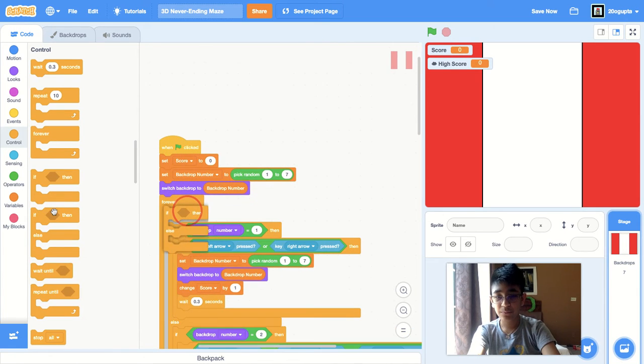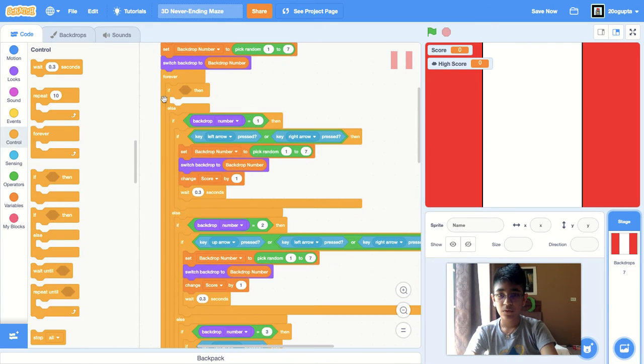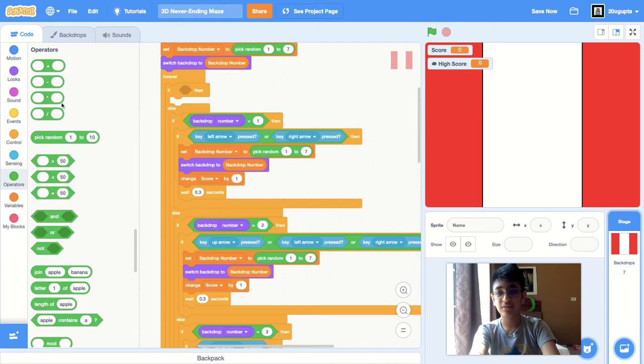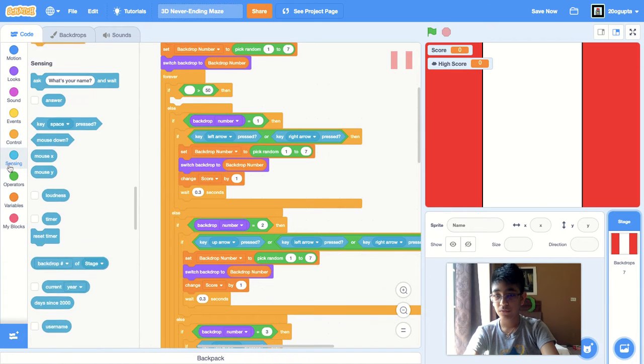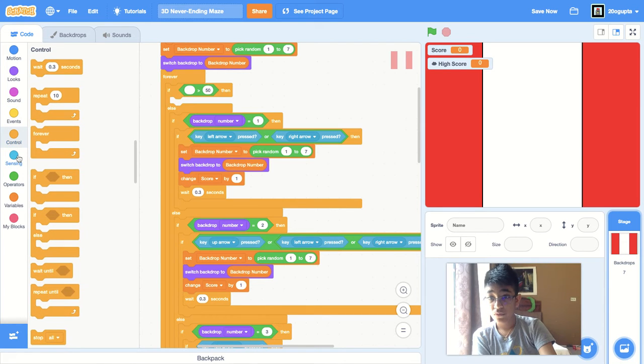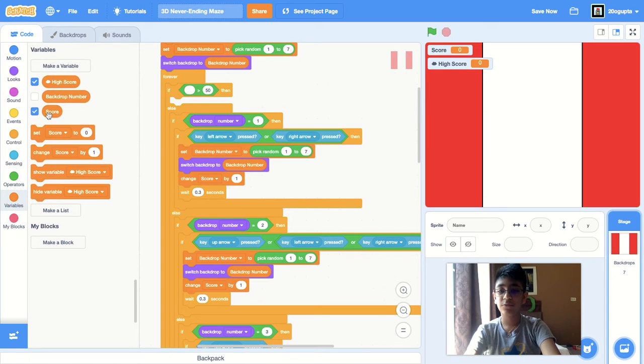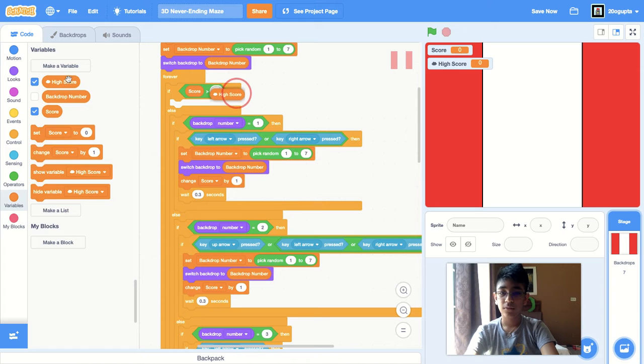We want it to be in the front, the first thing the computer checks. If score is greater than high score, then we want the score to become the high score.